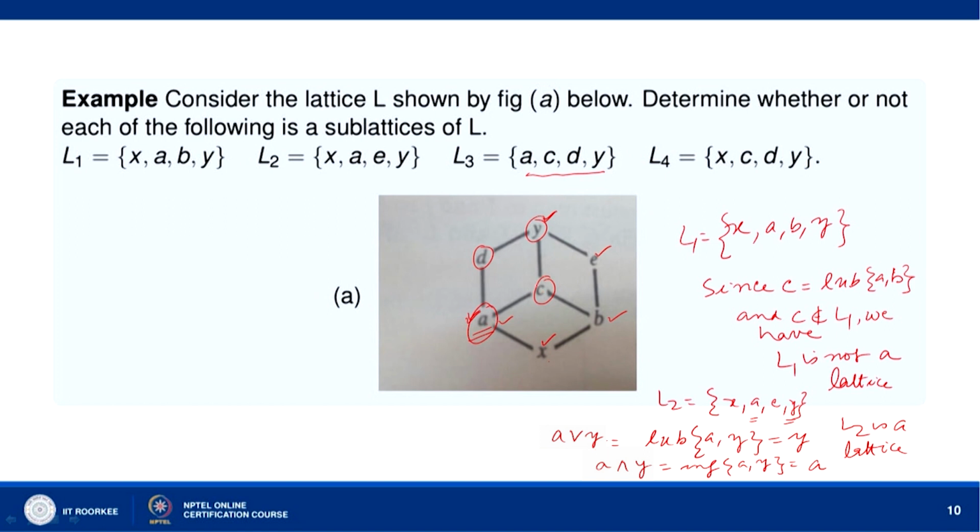If you take C and D, the greatest lower bound is A, and the least upper bound is Y. So, you take any pair of points here in L3, which is {A, C, D, Y}, we find that the greatest lower bound and least upper bound exist. So, L3 is also a lattice.